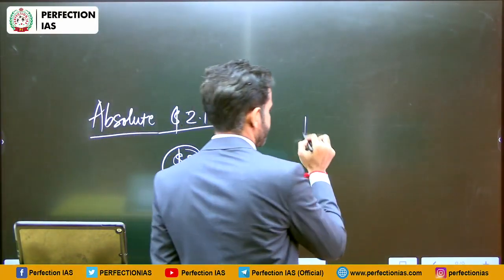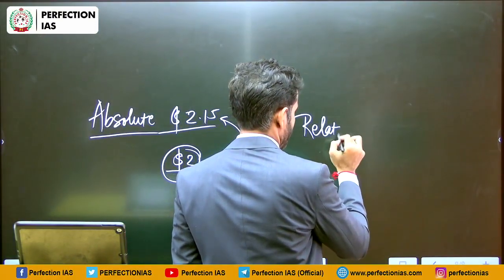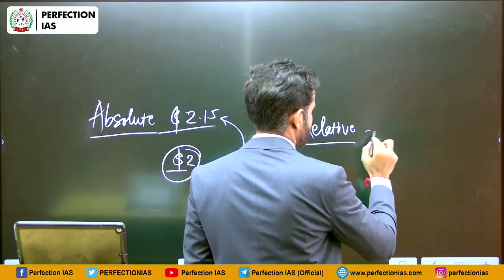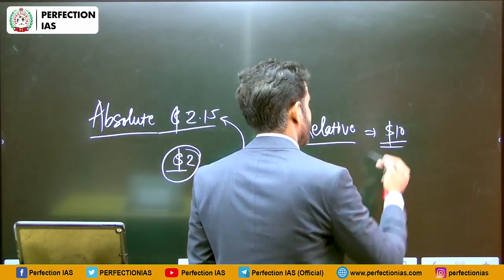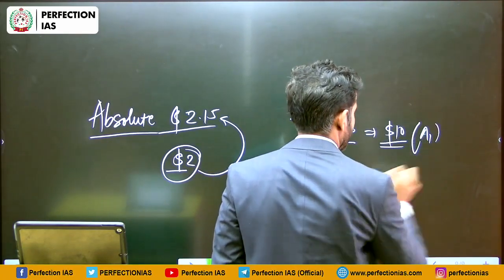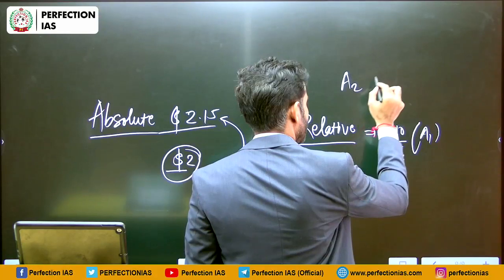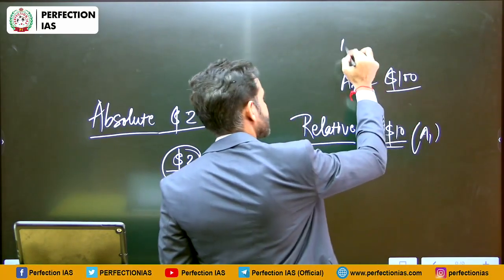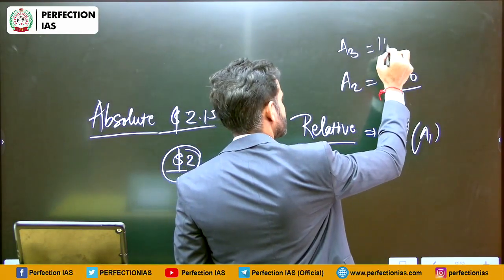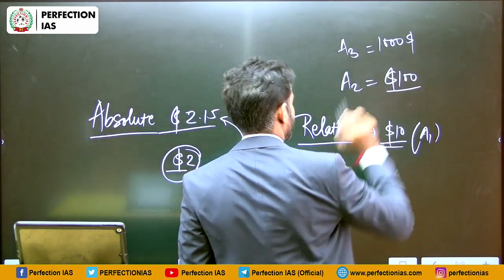Relative poverty means, suppose I am having $10 per person per day, but person A2 is having $100 and person A3 is having $1,000 per day.